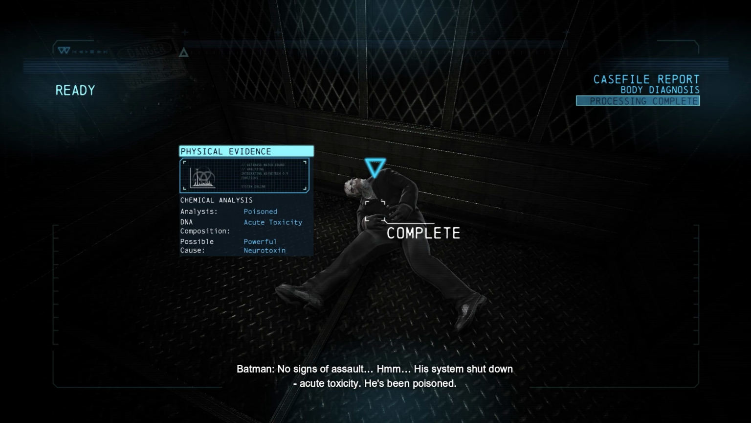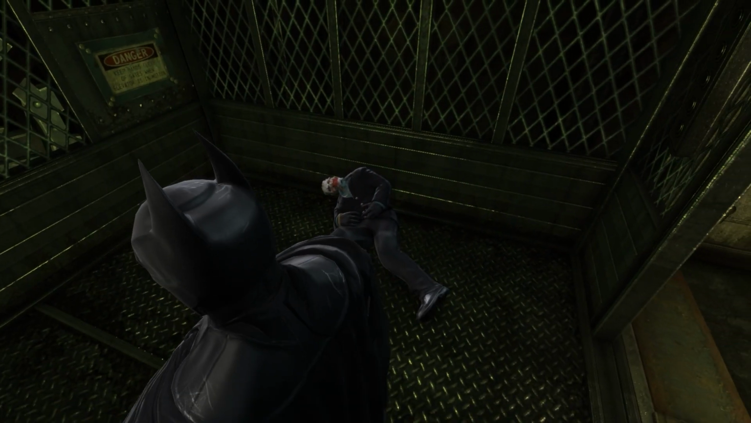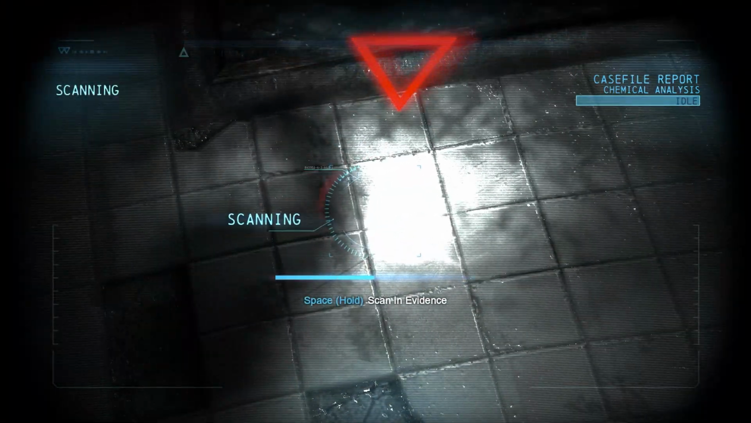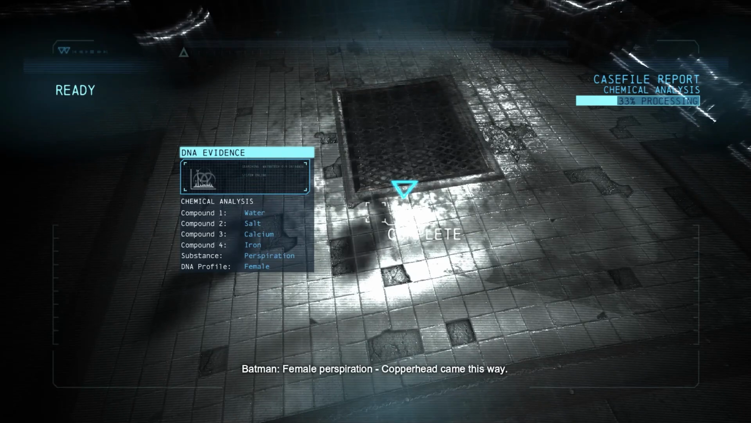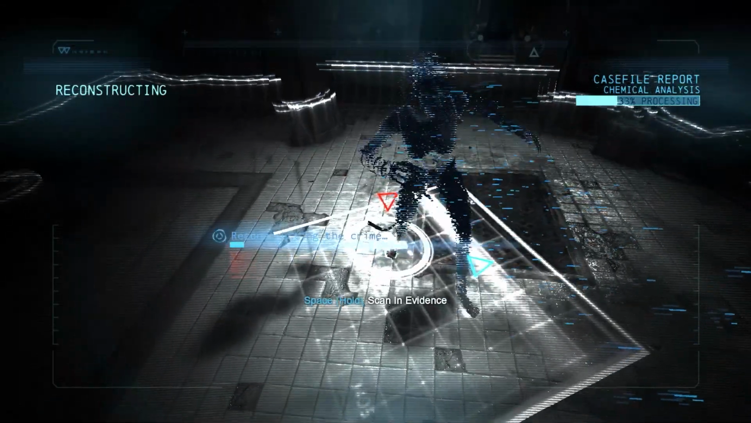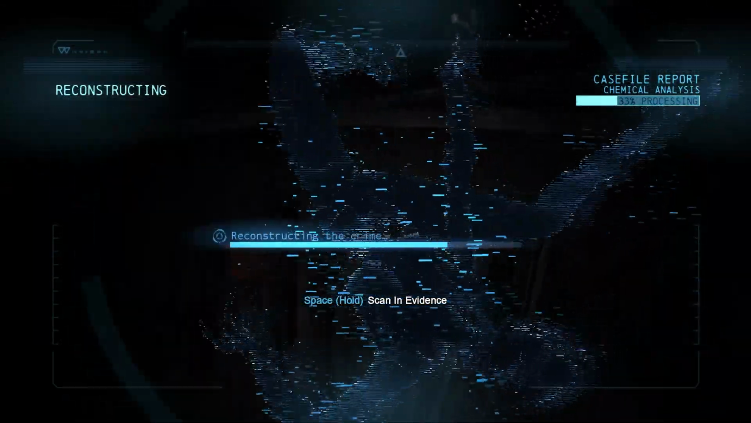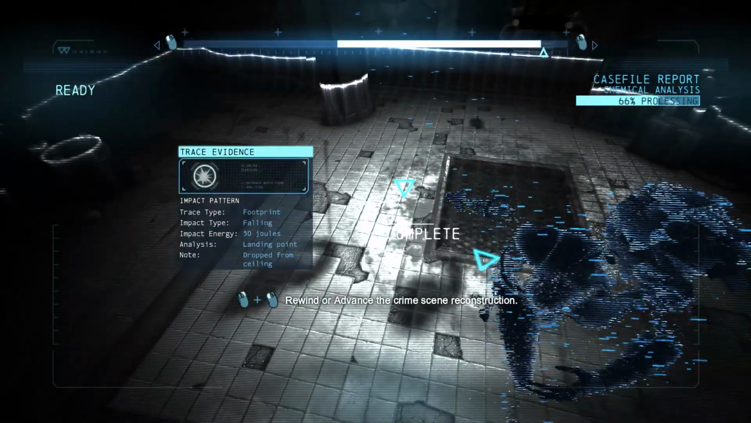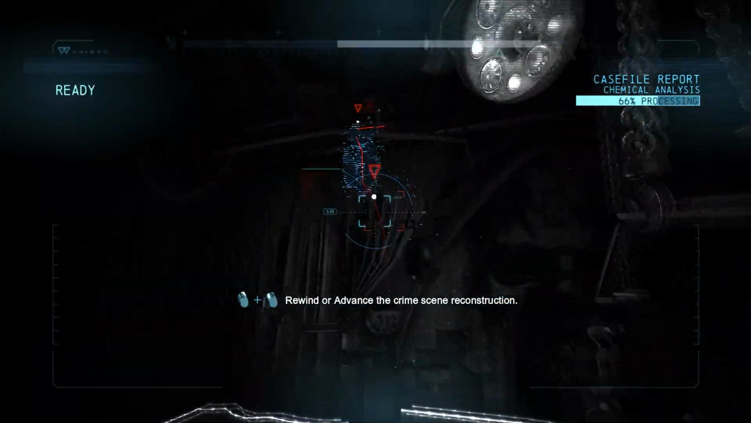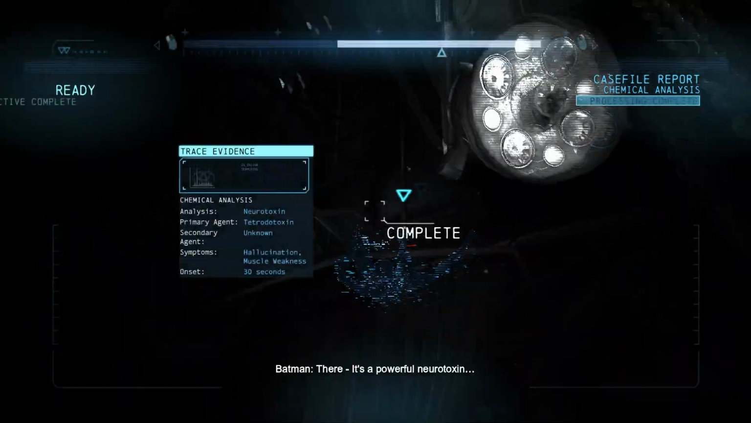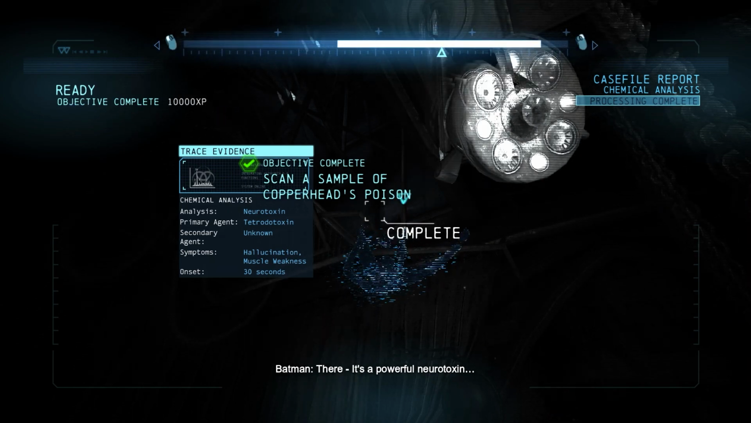No signs of assault. His system shut down. Acute toxicity. He's been poisoned. Female perspiration. Copperhead came this way. All I need is one drop of poison. There. It's a powerful neurotoxin.